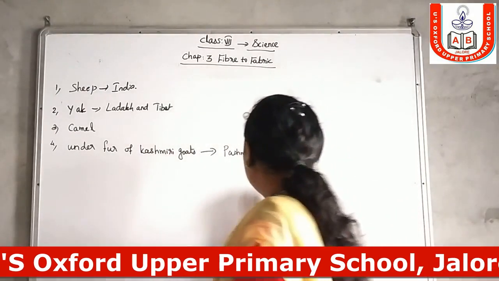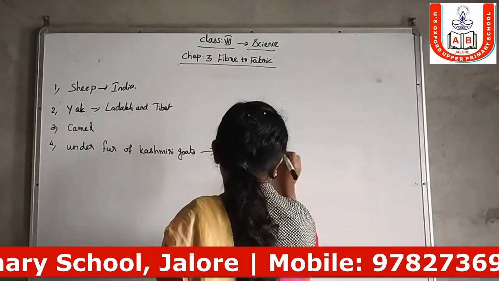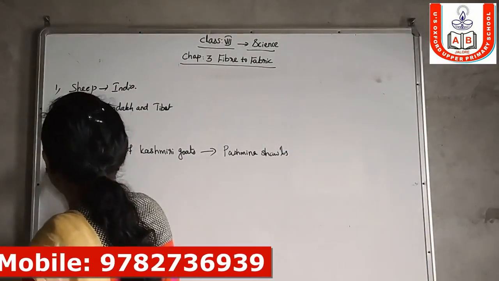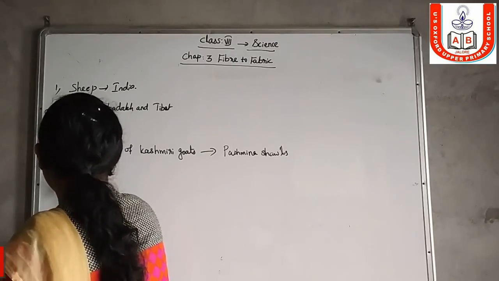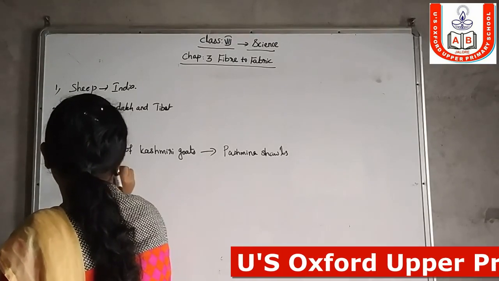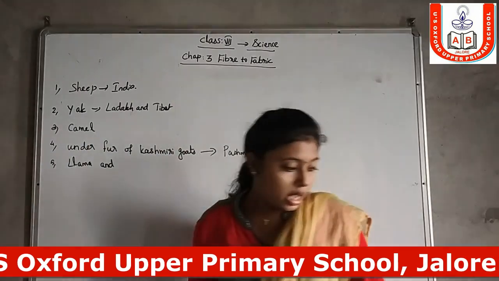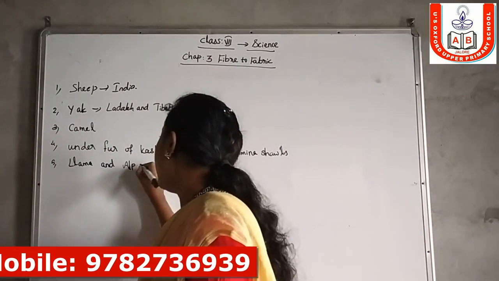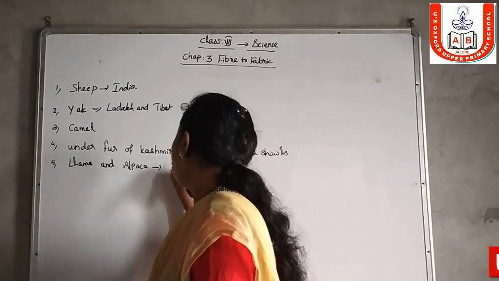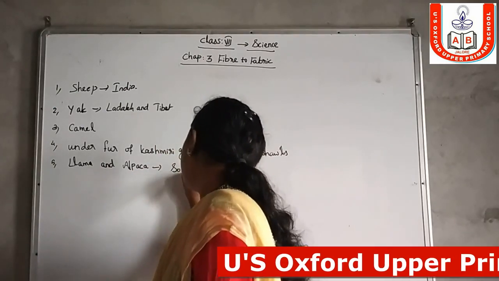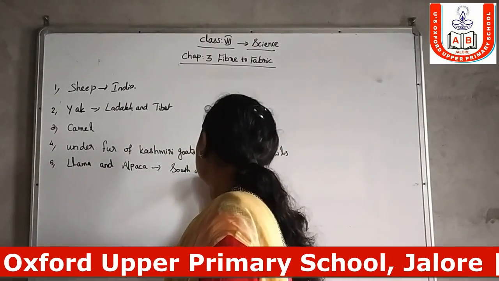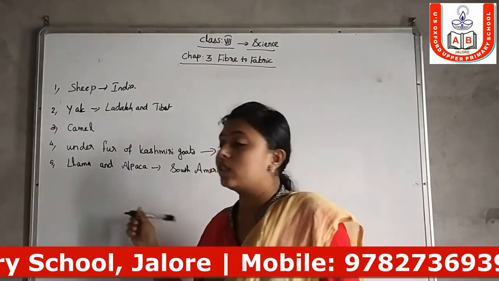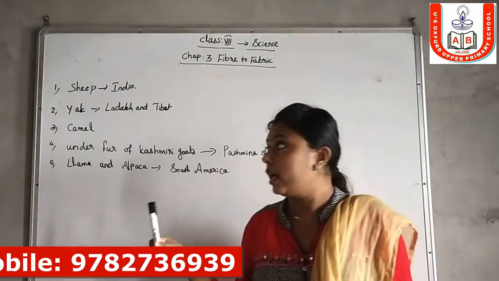Then llama and alpaca, which are found in South America, are also used to make woolen clothes.